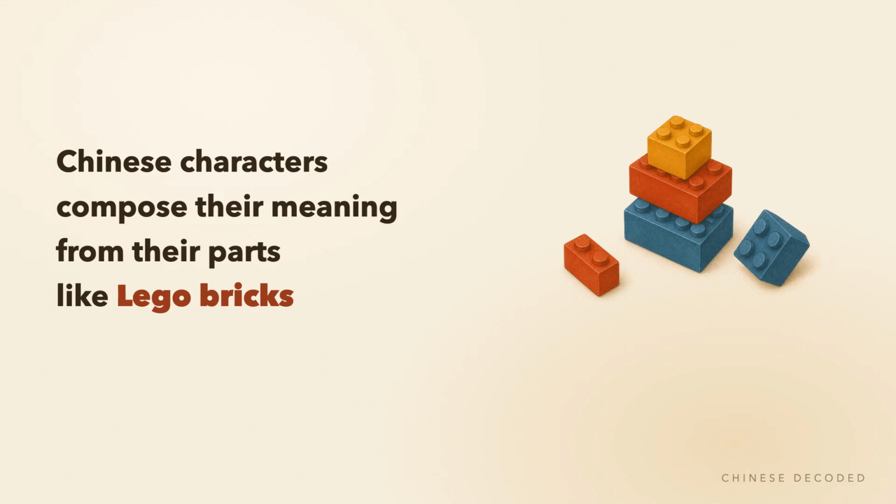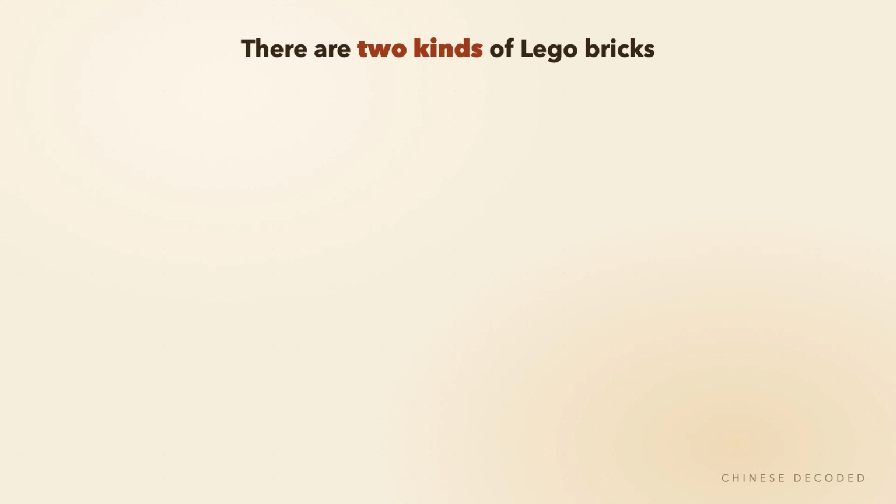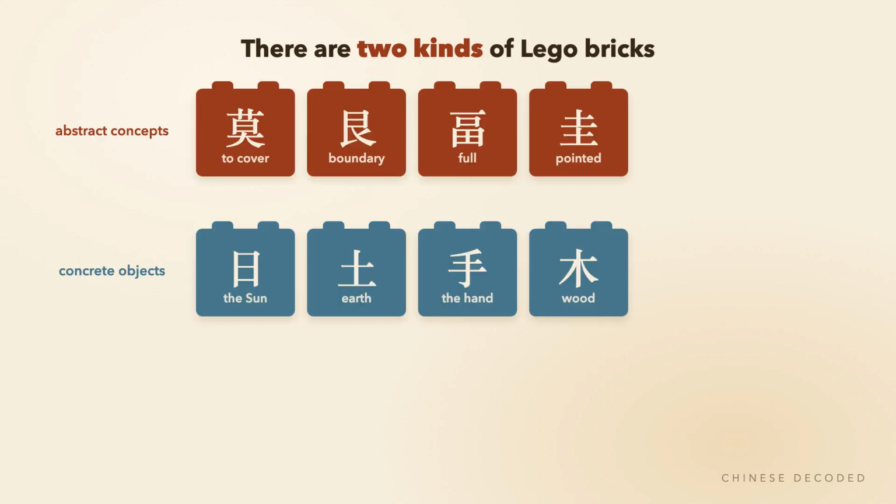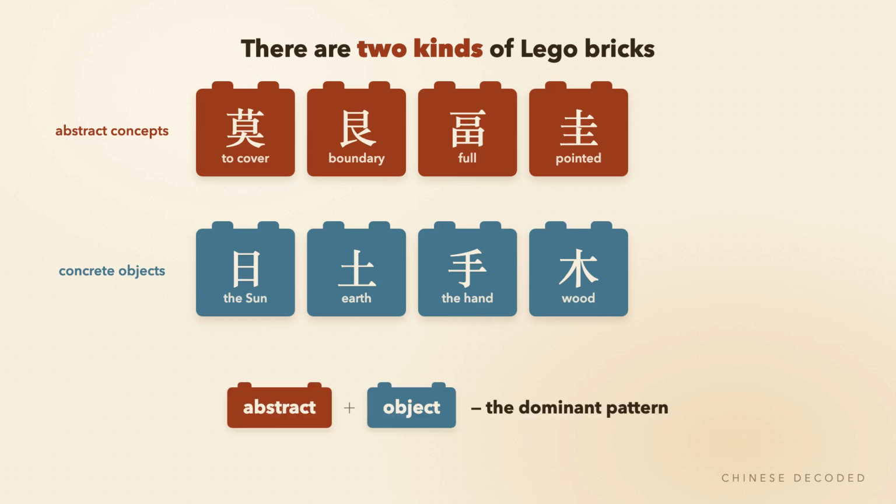Chinese characters compose their meaning from their parts, like Lego bricks. There are two kinds of Lego bricks: abstract concepts and concrete objects. Composing an abstract concept with a concrete object is the dominant way Chinese characters are built, and moreover, the abstract bricks often hint at the pronunciation of the composite character.